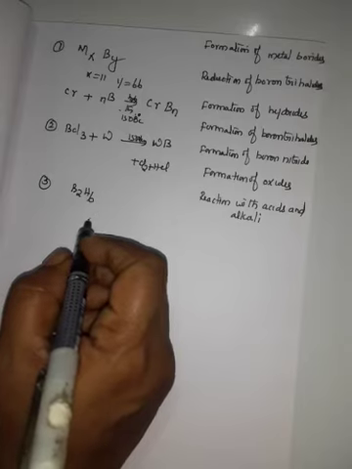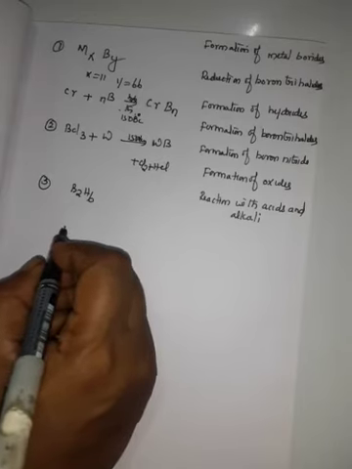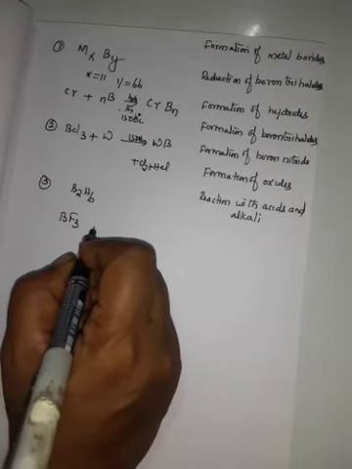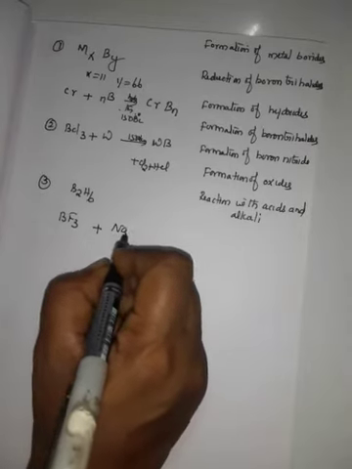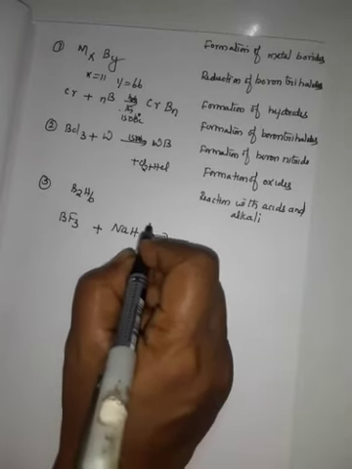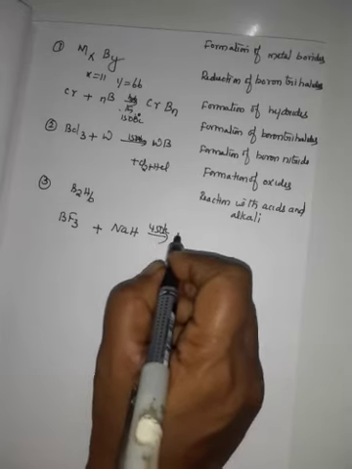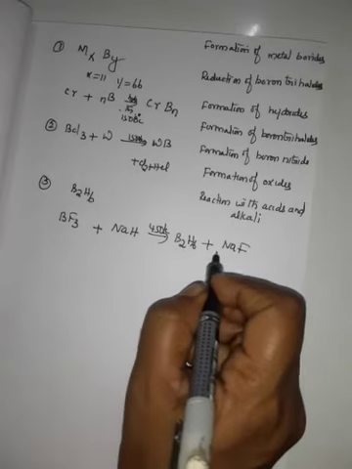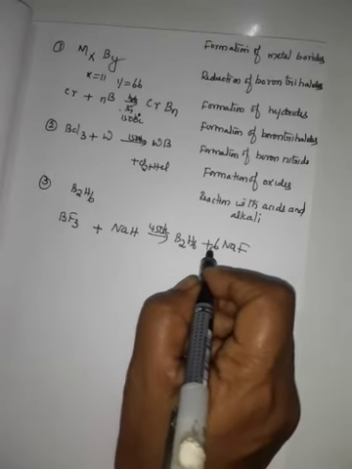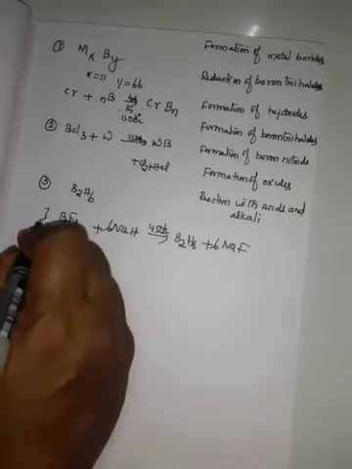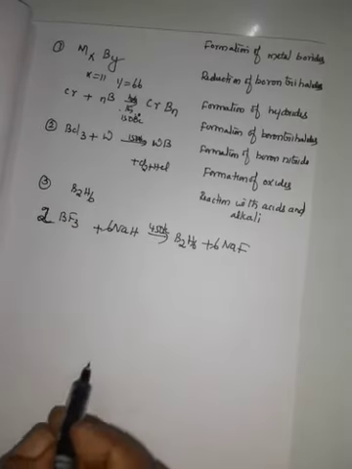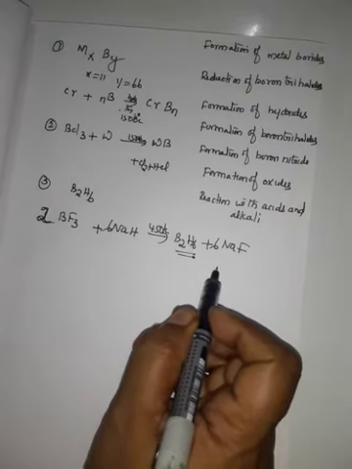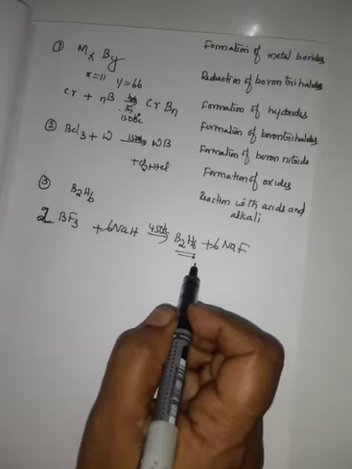Treatment of boron trifluoride in vapor phase with sodium hydride at 450 Kelvin forms diborane B2H6 plus NaF. Balancing: 6, 6, 2, 2. The diborane, once formed, can be removed in order to prevent pyrolysis or decomposition.